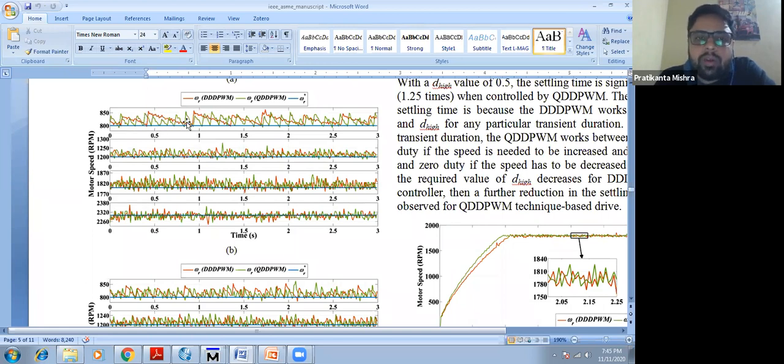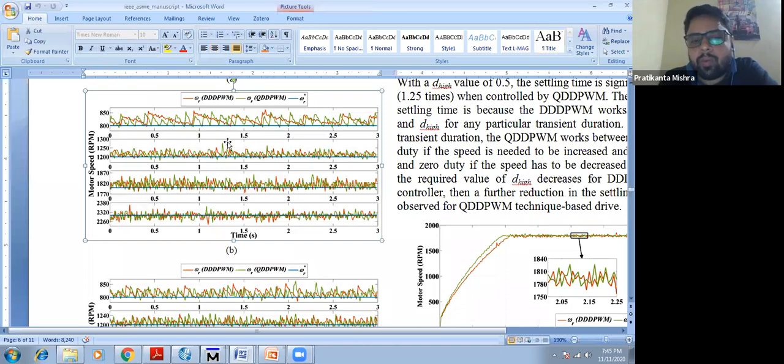So obviously the torque ripple will be very high. The motor will start shaking like anything, and in this particular period it will be a ripple. You can clearly visualize the ripple at this moment, and again at this moment.